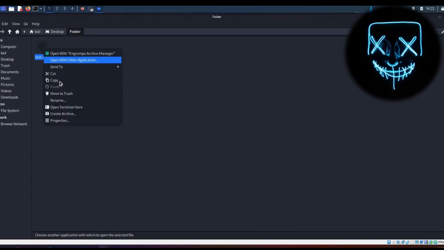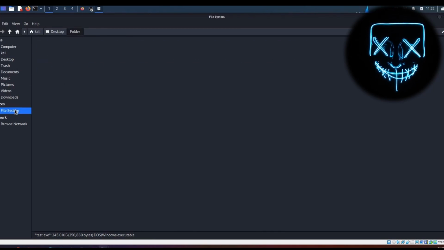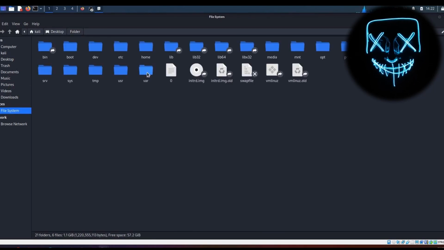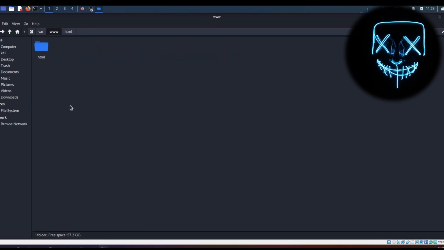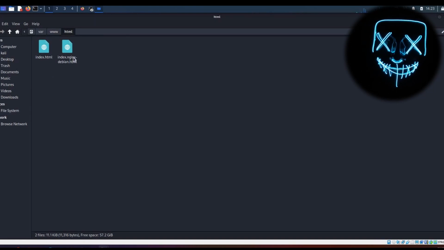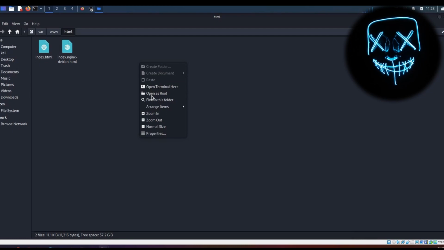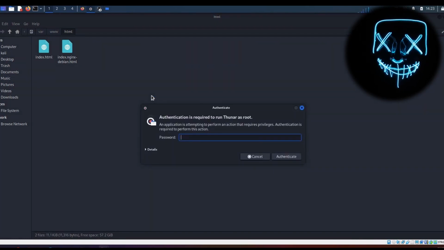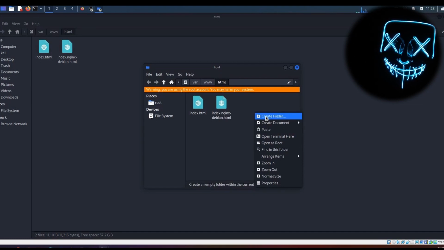We will copy the file, then go to File System, var, then www, then the html folder. We have to open this folder as root: right click, open as root, type the Kali password, and then make a new folder.